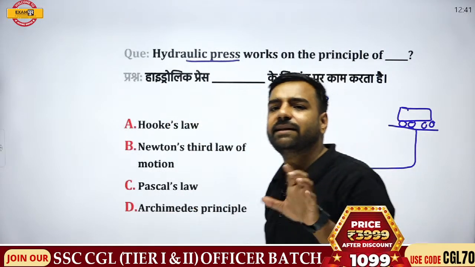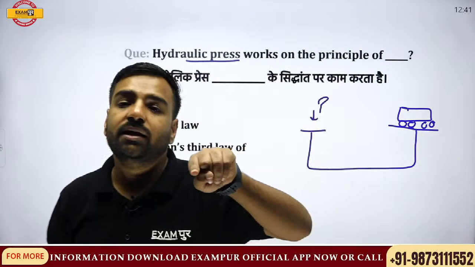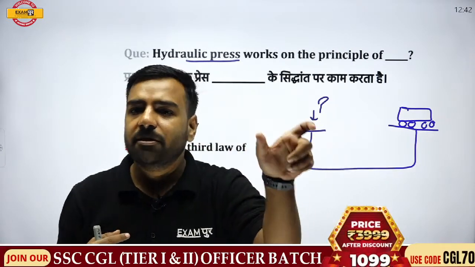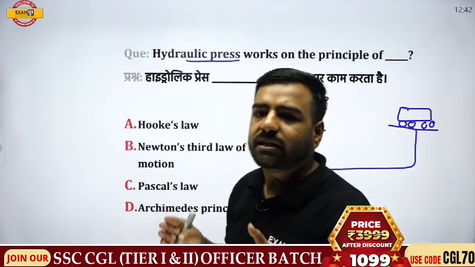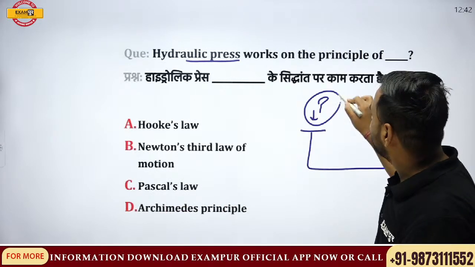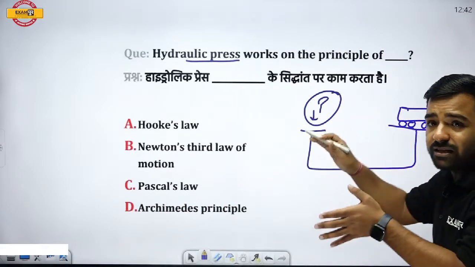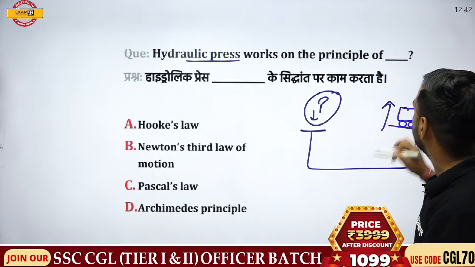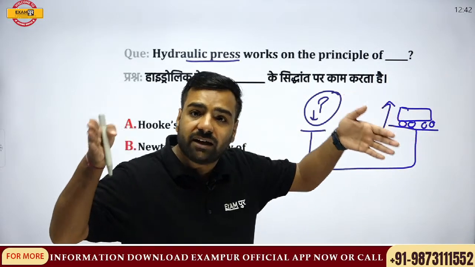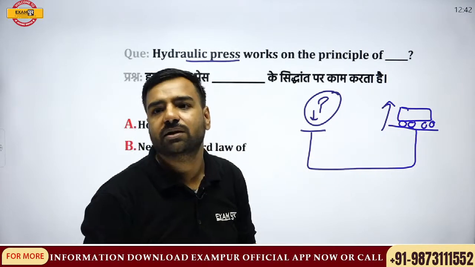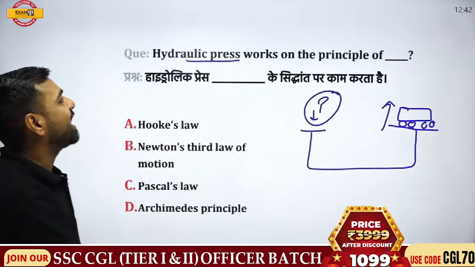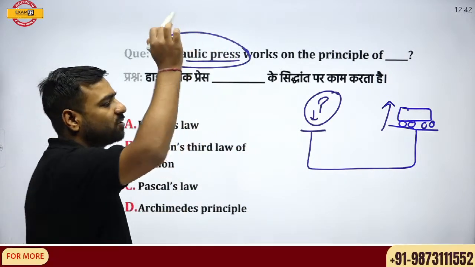Whenever we exert pressure at any particular point, equal pressure is exerted on all other points, right? That is Pascal's law, and because of it, it is easier to understand. We can apply lesser force, and because of that we'll have pressure at that part, and yes, we can lift a heavier weight with a lesser amount of force. It is because of Pascal's law that this hydraulic press works, or this principle is based on Pascal's law.